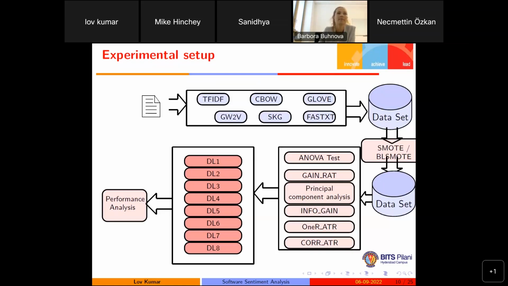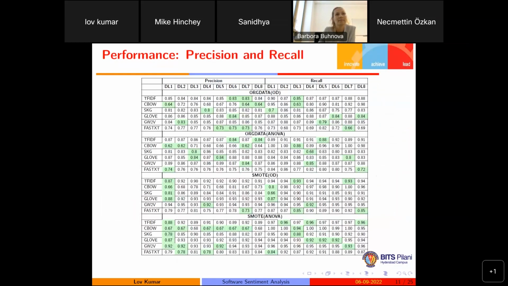So here we are using the ANOVA test, gain ratio, principal component analysis, information gain, 1R, and correlation attribute analysis. After that, we are using the 8 variants of the deep learning approach, and then we are comparing the performance using the accuracy, area under curve, and F-measure. So this is the result in terms of precision and recall.